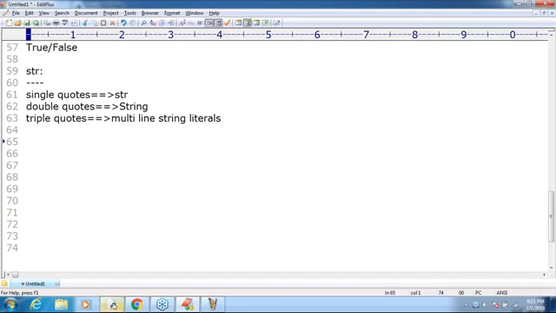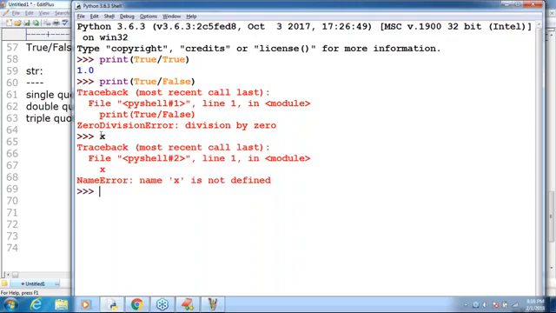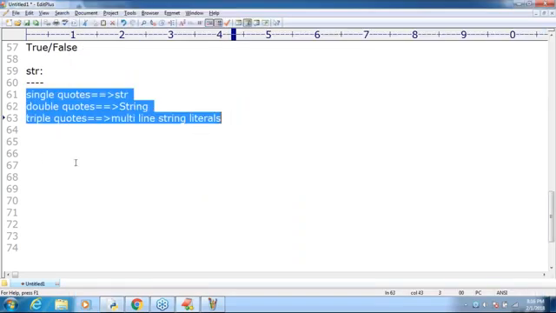Just observe: if I take x, a declaration is not there, because you are not required to declare any variable. If I just write x, immediately: name x is not defined. Declaration is not there. Whenever you take x, compulsorily provide some value. If you don't have a value, then why are you taking x? Such consideration by default won't be there. Remember. Clear up to this, sir? These are things I covered already in the last session.